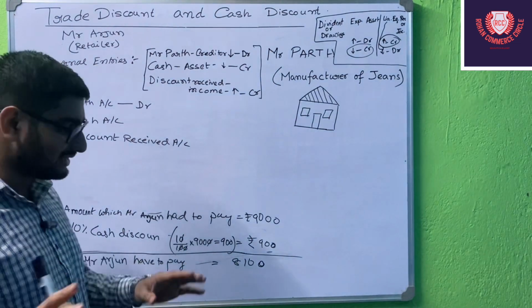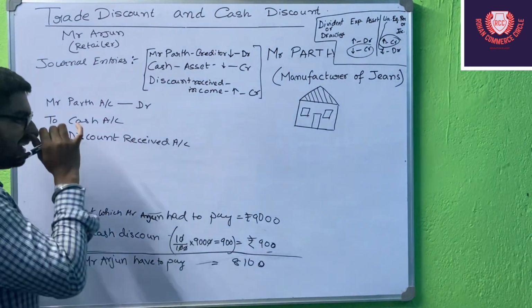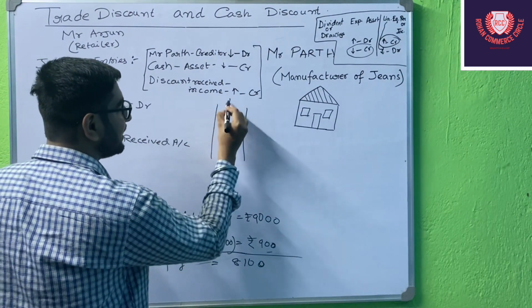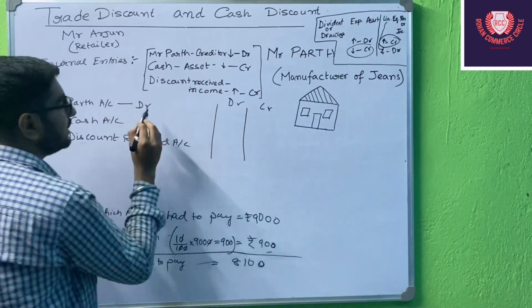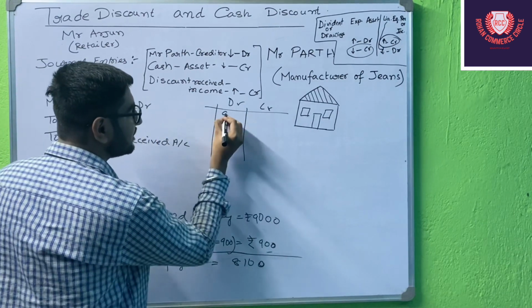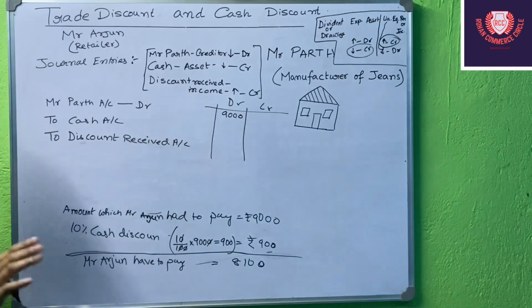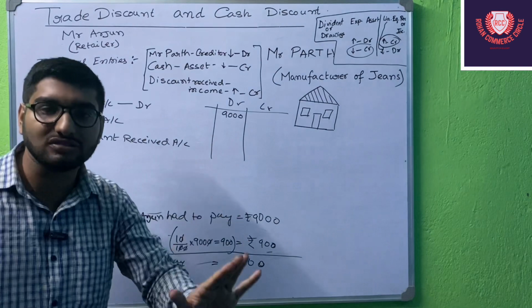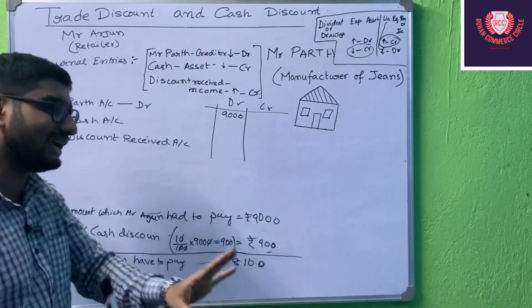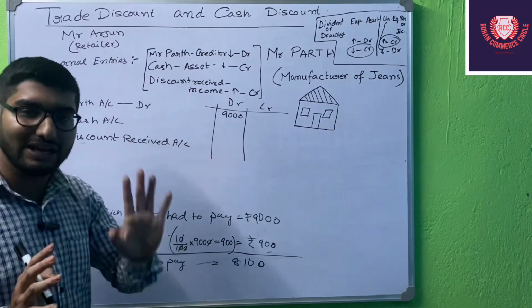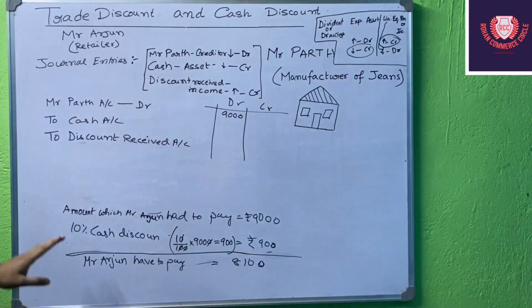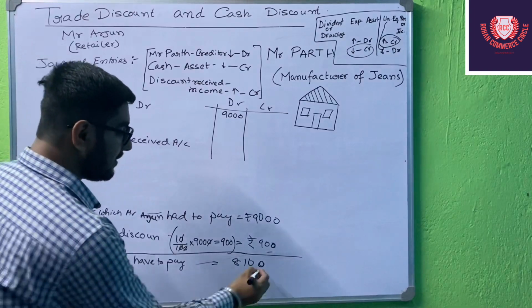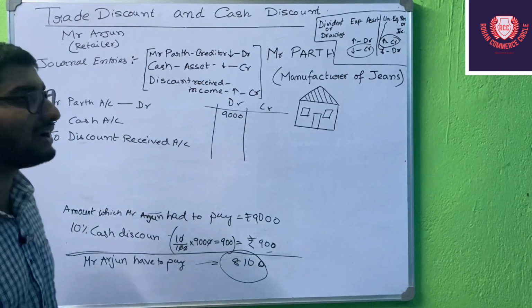Already a liability has been created of rupees 9,000. So I am just writing the amount of debit and credit over here. Debit will be rupees 9,000. Okay, students, debit will be rupees 9,000, but we are not paying this 9,000. That is a liability that has already been created, right? So that's why debit will be 9,000. But we are not paying this amount. How much amount are we paying in cash? We are paying rupees 8,100, students.